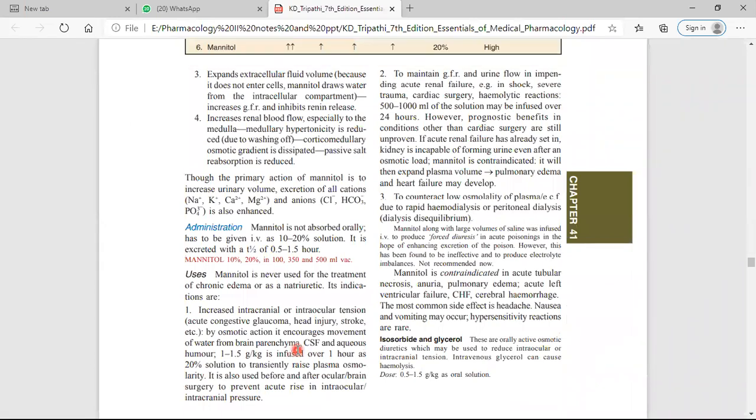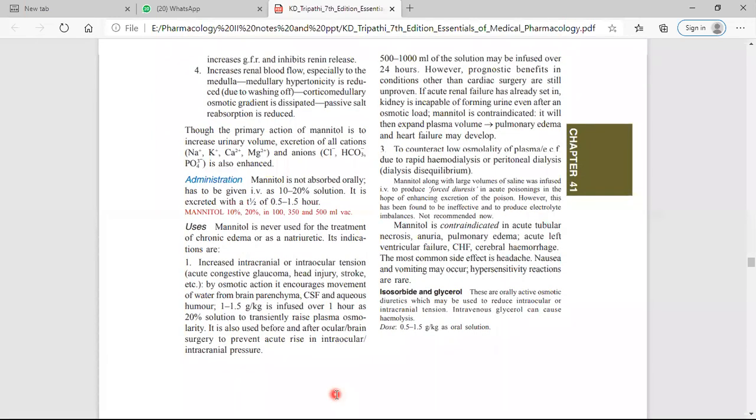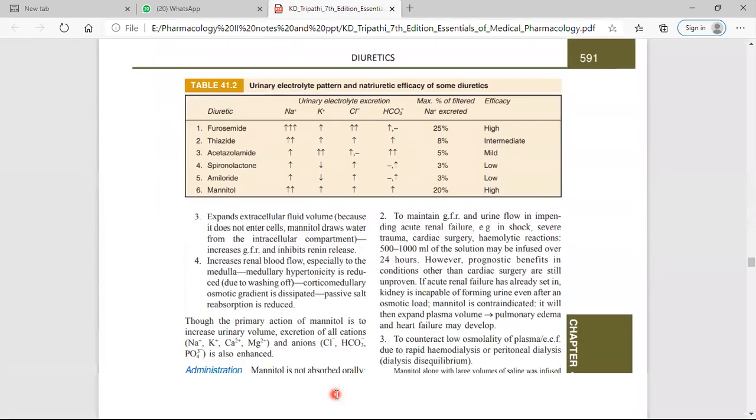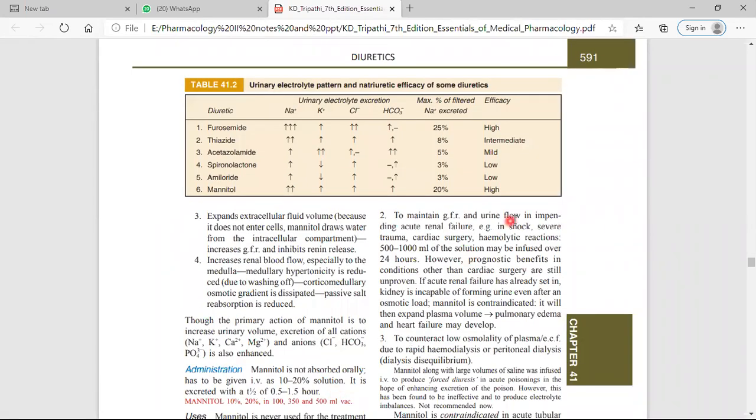It reduces intracranial and intraocular tension, by osmotic action in the parenchyma. It is used in the treatment of chronic edema. It is also used to maintain the glomerular filtration rate and urine flow in impending acute renal failure.